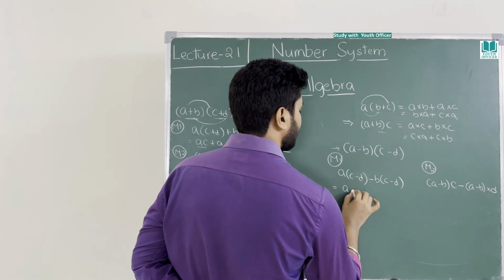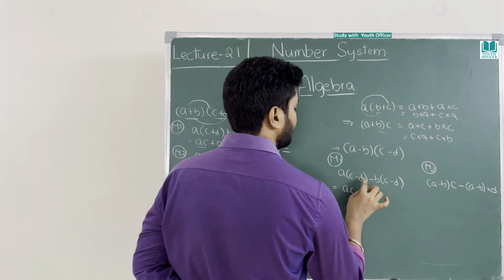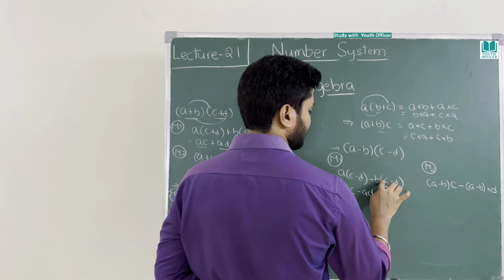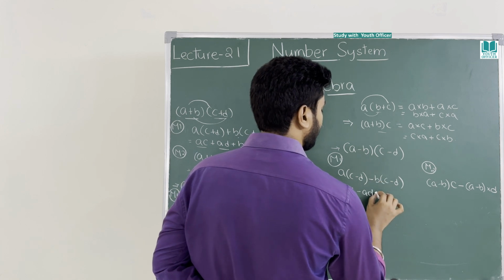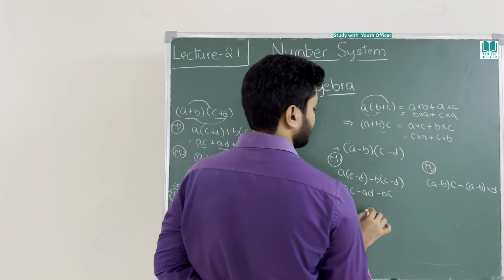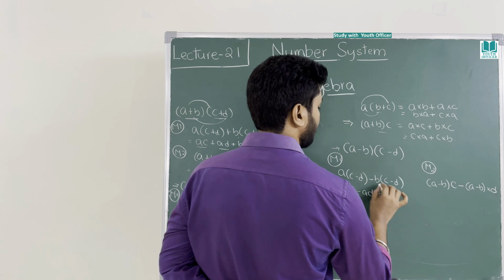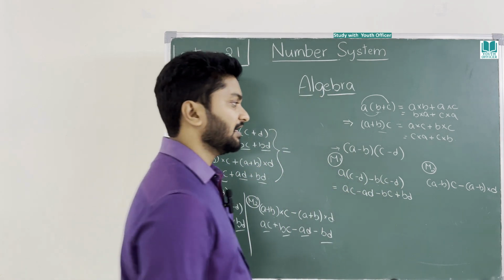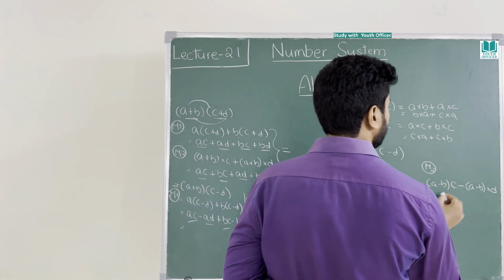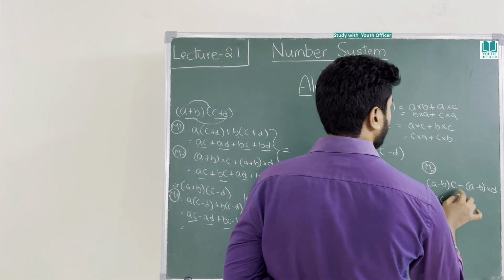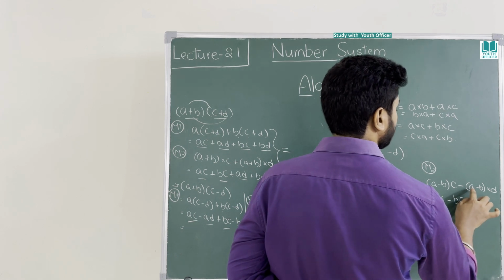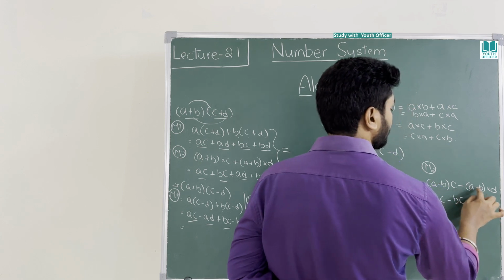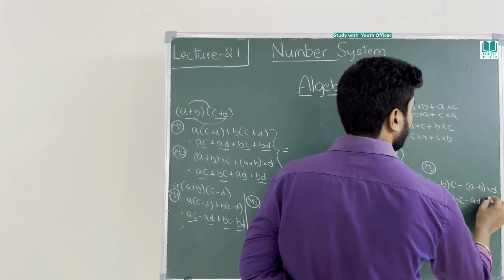A into C is AC, minus A into D is AD, minus B, this is plus, C has minus, into plus minus, B into C is BC, minus into minus plus, B into D as BD. Clear? Now A into C is AC, minus B into C as BC, minus A into D as AD. Here minus into minus plus, B into D is BD.